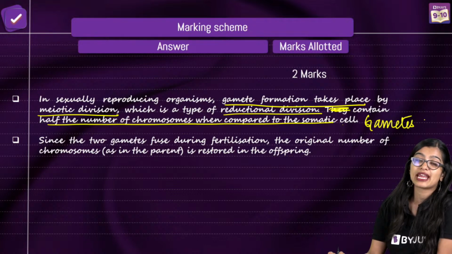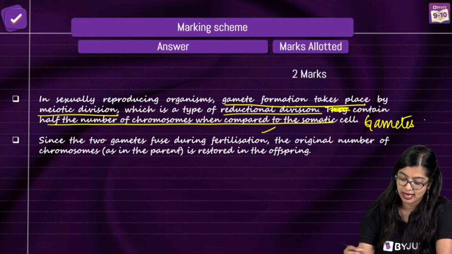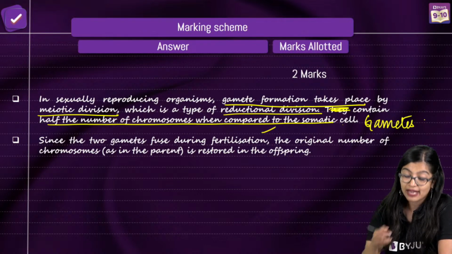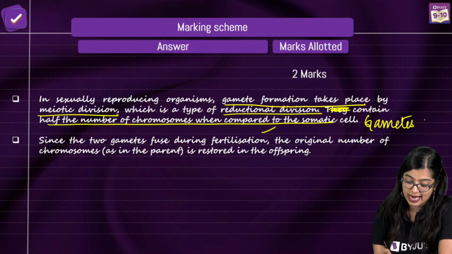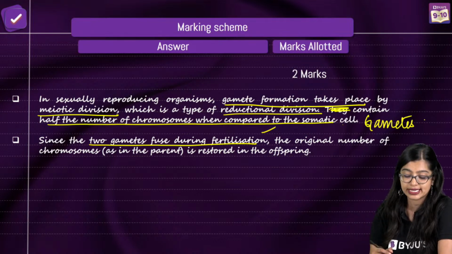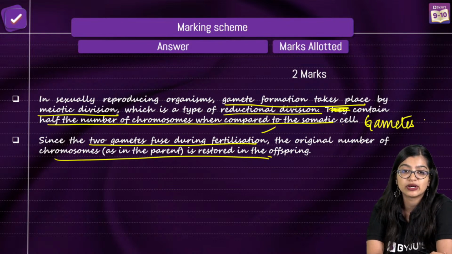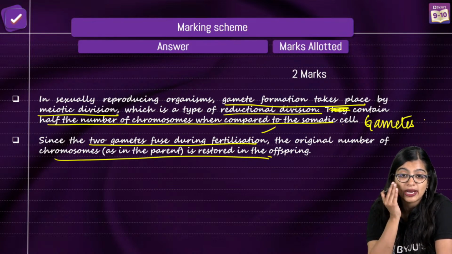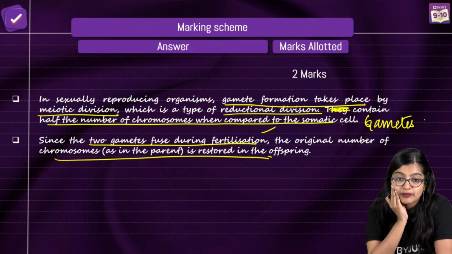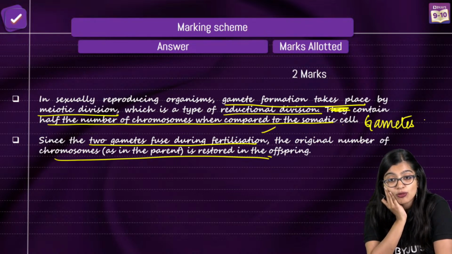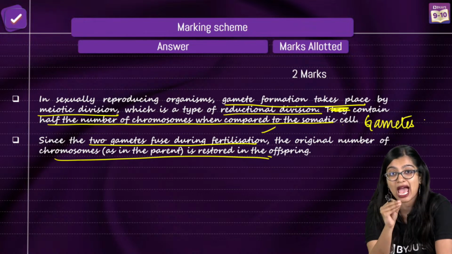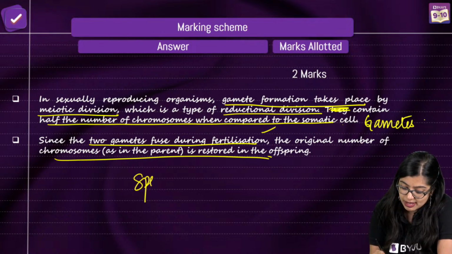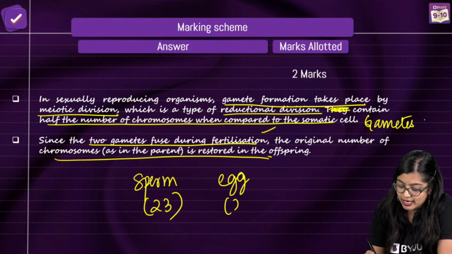So gametes will contain half the number of chromosomes when compared to the somatic cell. And because in sexually reproducing organisms gametes fuse during fertilization, the original number is maintained, right? Yes, 23 chromosomes will always be contributed from the gametes. The sperm is the male gamete, the egg is the female gamete. They will always be 23 and 23.